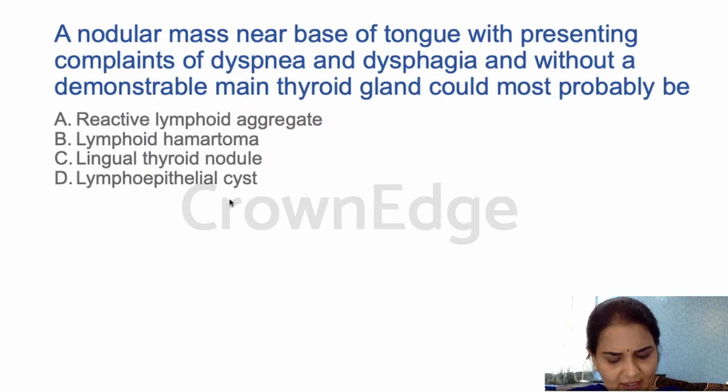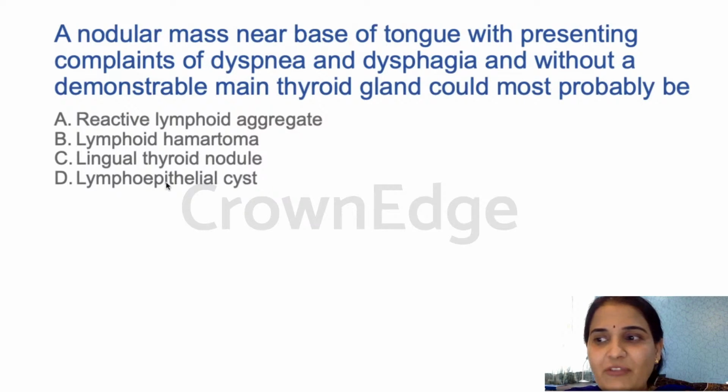Don't be hasty in answering. Okay, yeah, C is the right answer. By mistake some of you have written D. Don't be confused. It is lingual thyroid nodule. It is a developmental anomaly which is seen in the posterior part of the tongue. Many a times it is small and of the same level as the tongue, but sometimes it will appear as a nodular big mass. In that case it will lead to dyspnea, dysphagia and all of that.